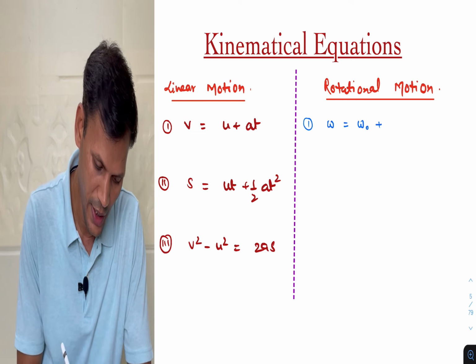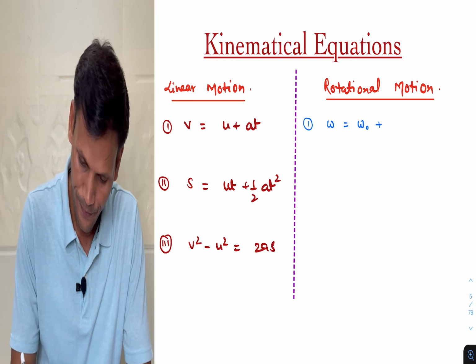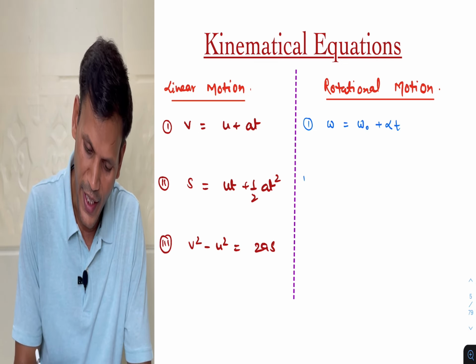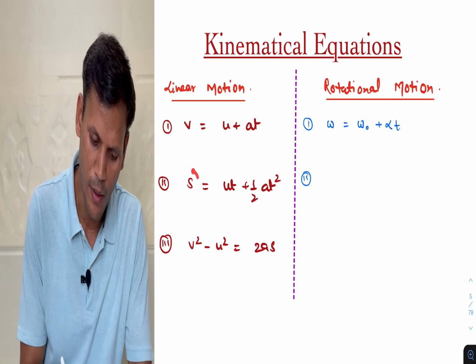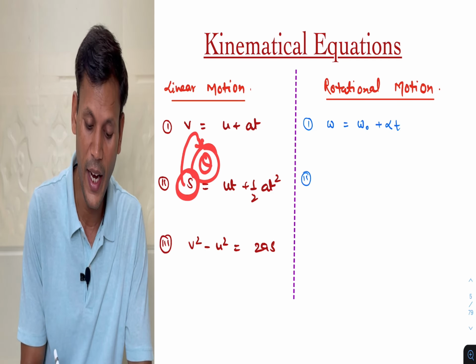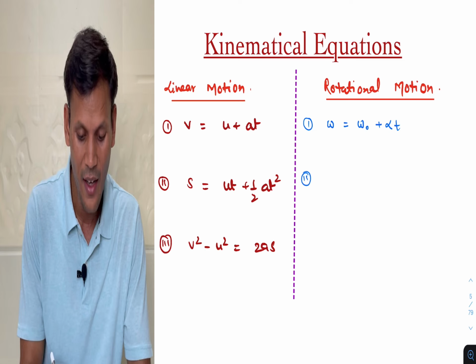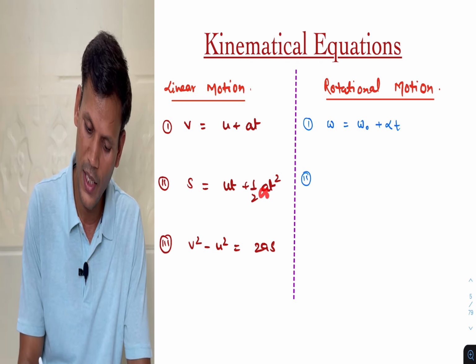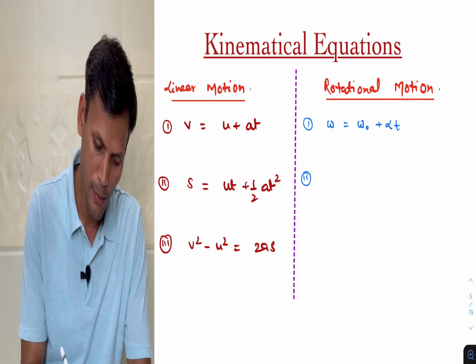So we can write it as alpha t. Now the second kinematical equation, we will just compare with this. Linear displacement will be replaced by angular displacement, which is theta, u will be replaced by omega naught, a will be replaced by alpha. So what will be the term?